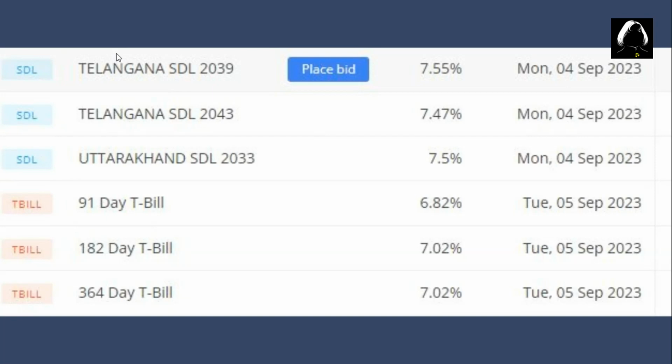These bonds are maintained by RBI, Reserve Bank of India, and monitored by SEBI. You can place orders from the place bid option, and you can also see the maturity period here. 2039 is the maturity year for this bond.